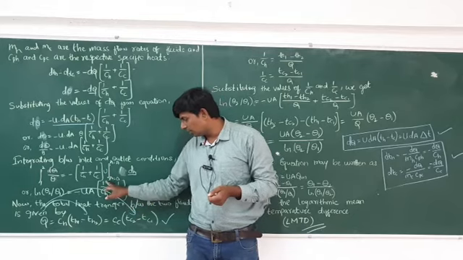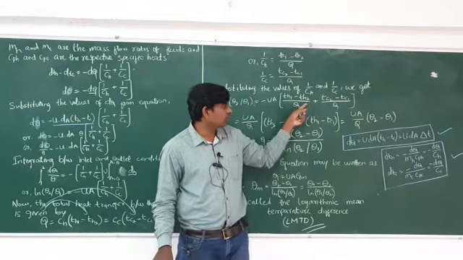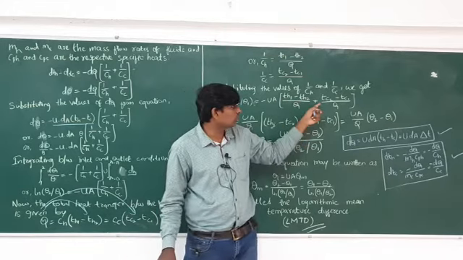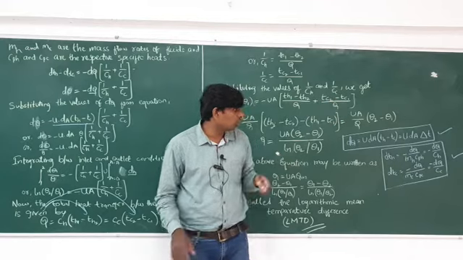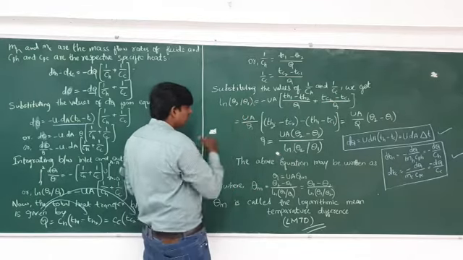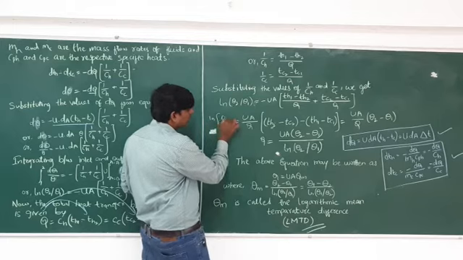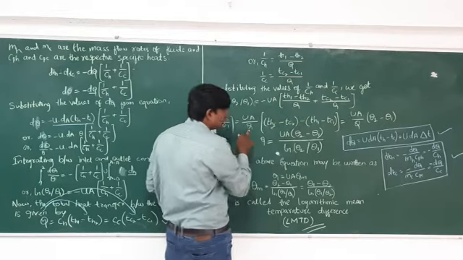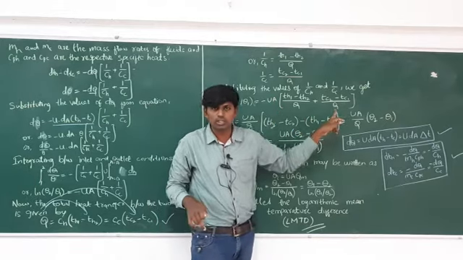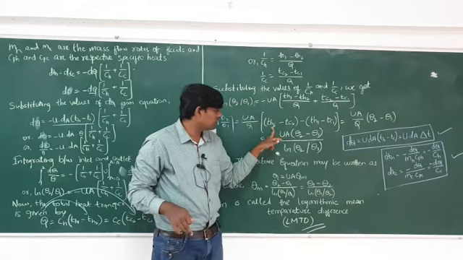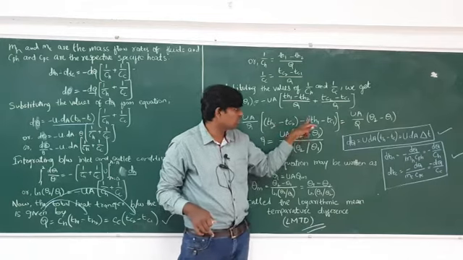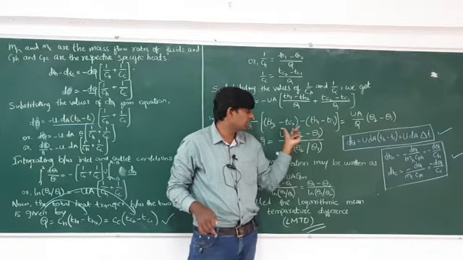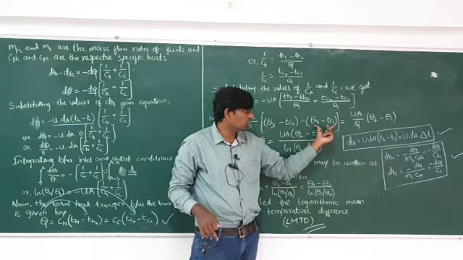In place of 1 by CH, substitute (TH1 − TH2) by Q, and in place of 1 by CC, substitute (TC2 − TC1) by Q. Both sides have Q, so take it common. The leftover is (TH2 − TC2) − (TH1 − TC1). This one can be written as theta 2 and this one as theta 1.